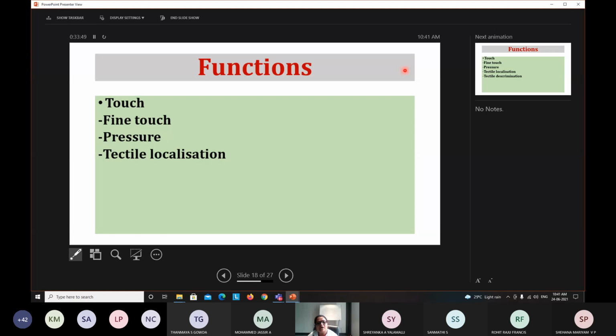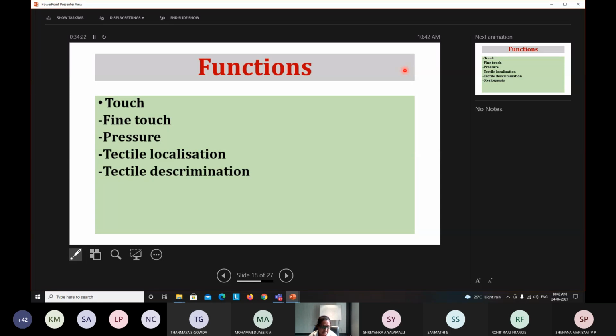That is called tactile localization. If somebody touches you when you are closing your eyes, you should sense that somebody touched you here. So that is localization. These tests we are going to conduct in the clinical examination. That is carried by the dorsal column tract. Next touch sensation is tactile discrimination.